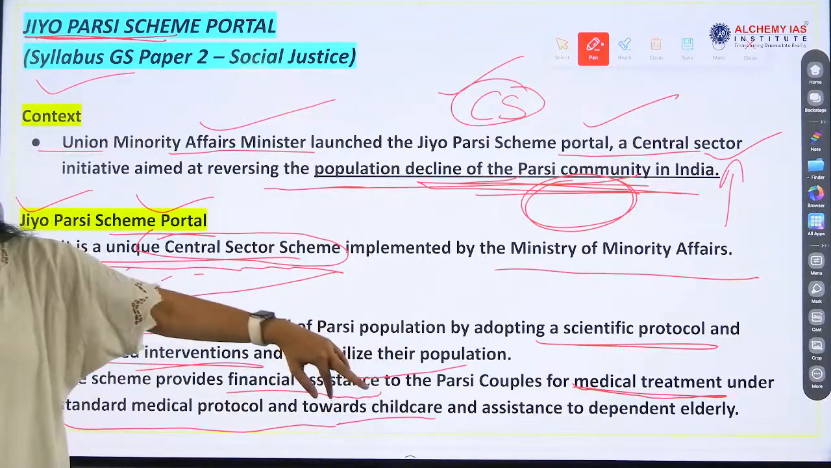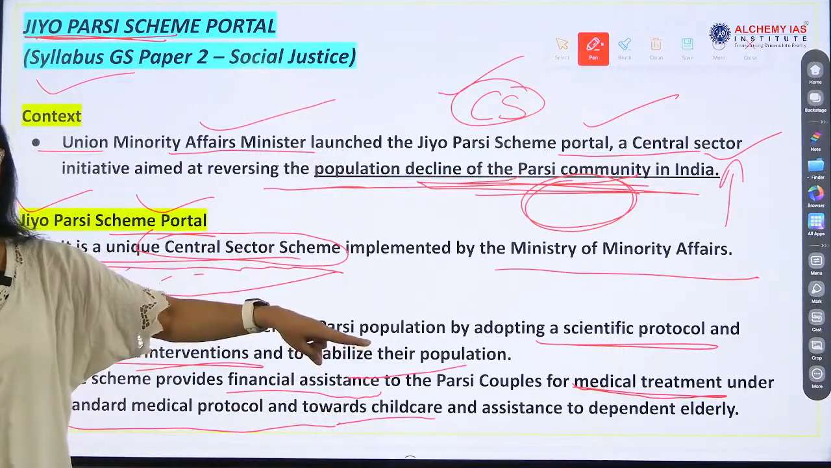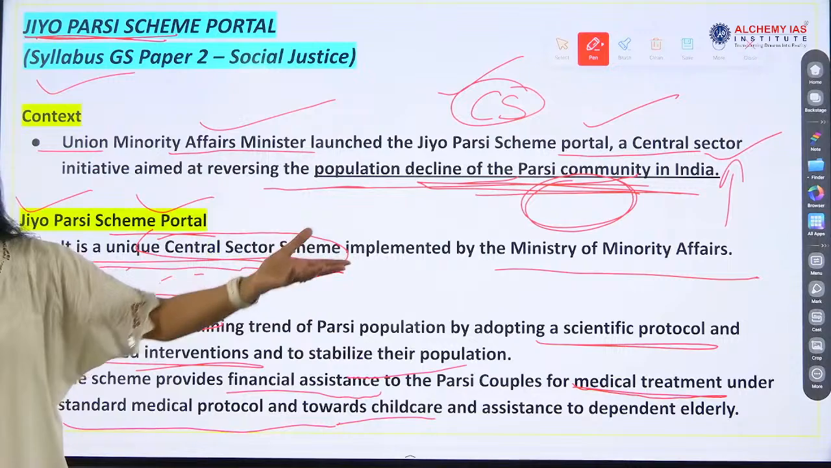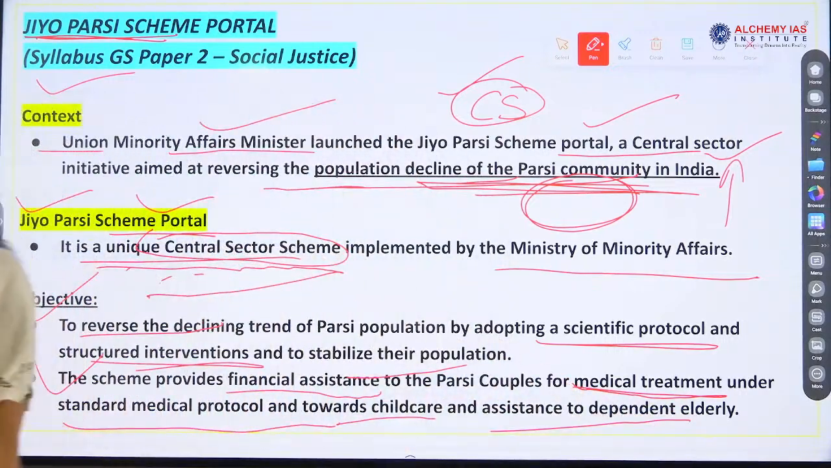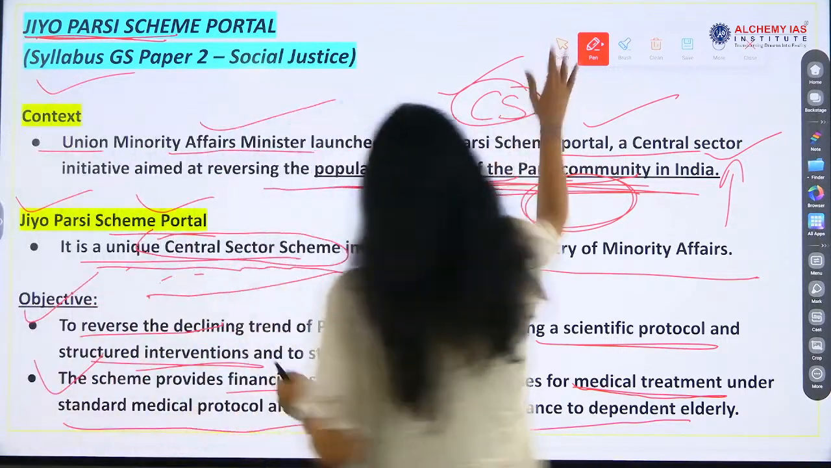So deaths also may lead to decline in population, right? Child death or other members' death, right? Assistance to dependents early. So these are the solutions that we are providing under this scheme, and this also tells us about the problem which could have led to the decline, right? Okay. So next point.